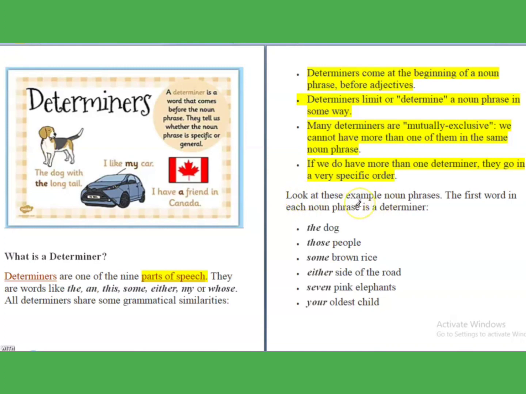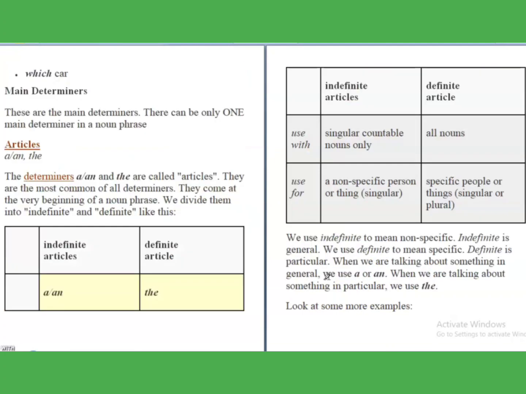Now first look at these examples. The first word in each noun phrase is a determiner, like the dog, those people, some brown rice, your oldest child, which car. So these are all examples of determiners. Now there are main determiners, like articles, that we will be discussing one by one. Just keep one thing in mind: there can be only one main determiner in a noun phrase. Suppose I'm framing a sentence, a dog, then it is a dog. So you can't say a my dog or something like that.